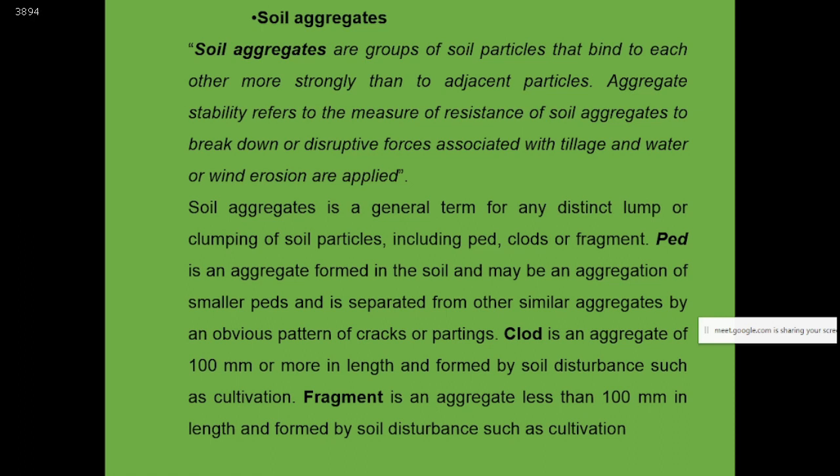So by cultivation, or we can say the tillage operation, fragments and clods are formed. If it is more than 100 mm in length, it is called a clod, and if it is less than that, then it is a fragment.